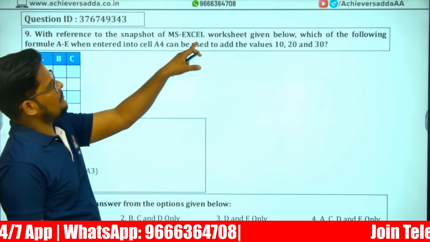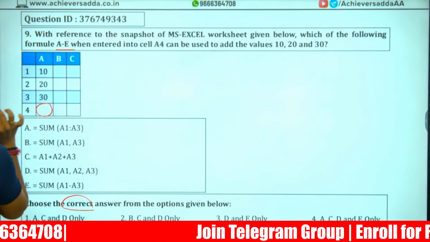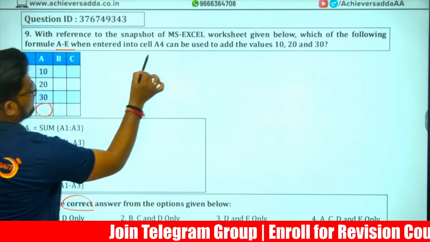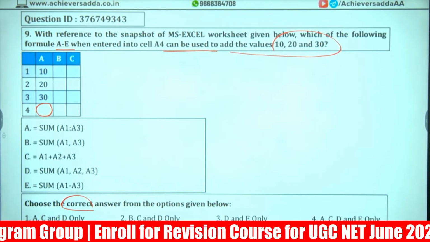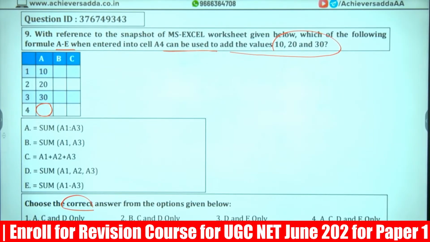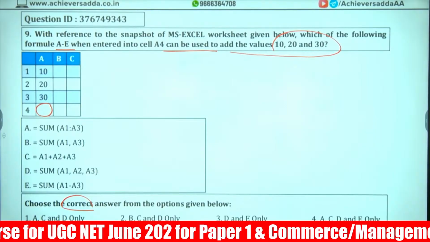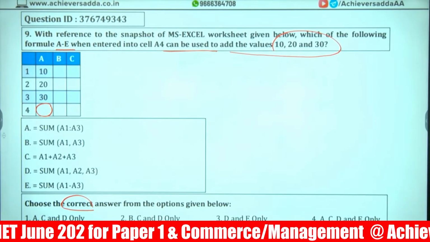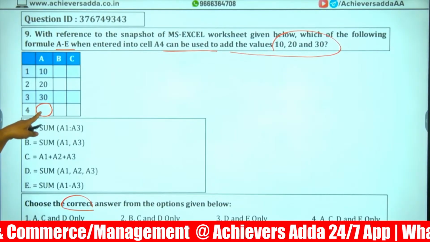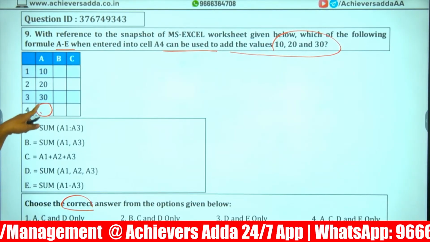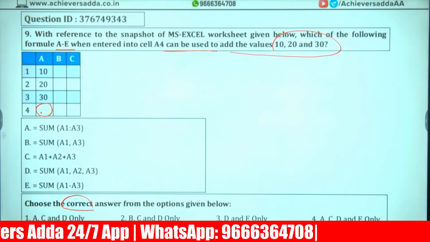With reference to the snapshot of MS Excel worksheet given below, the following A to E, when entered into the A4 cell, can be used to add the values of 10, 20, 30.